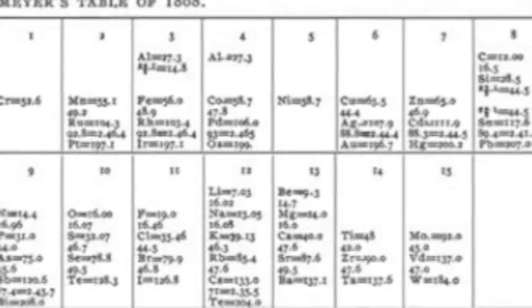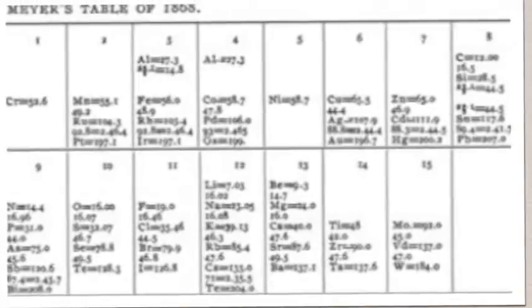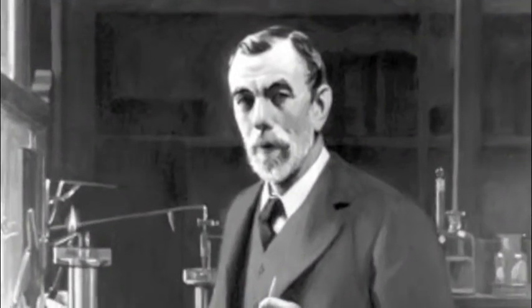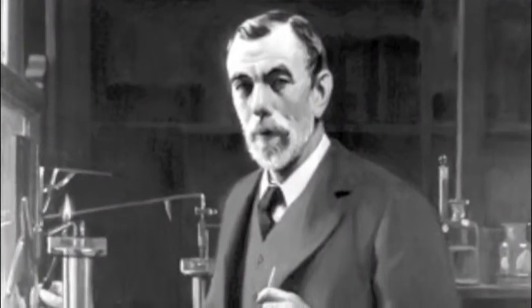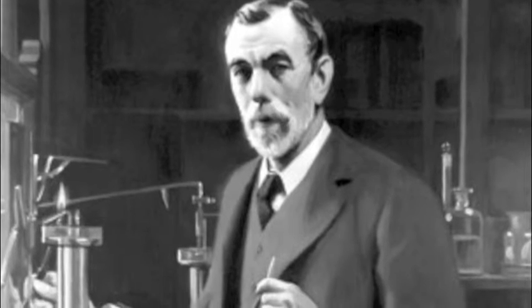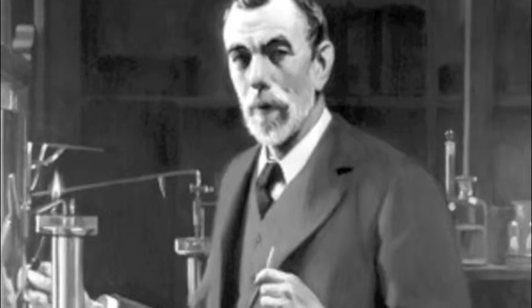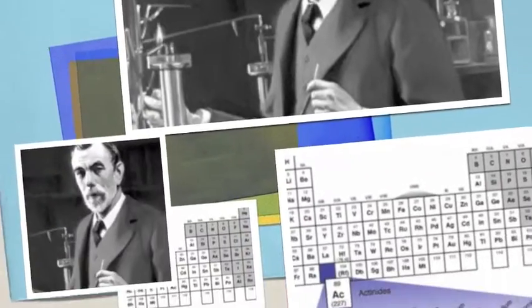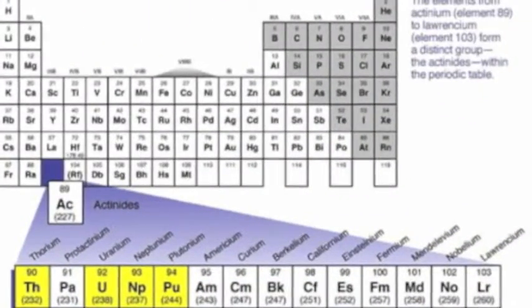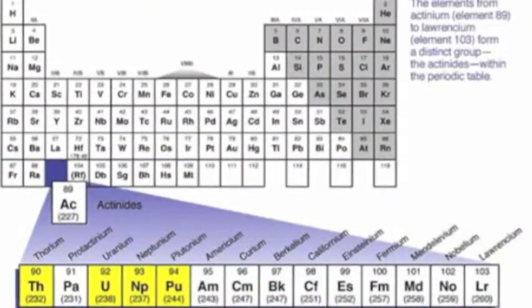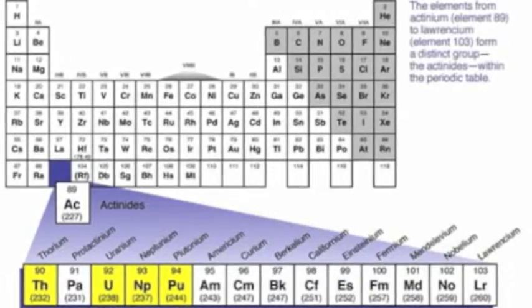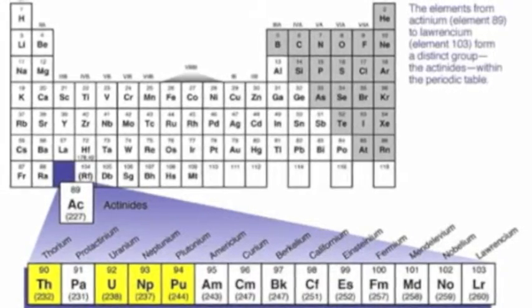They were based on a regular repeating pattern of physical properties. That same year, Dmitri Mendeleev produced a periodic table based on atomic weights. If there were any gaps, they were left for undiscovered elements. William Ramsay discovered the noble gases in 1894. In 1914, Henry Moseley determined the atomic number of each of the known elements.